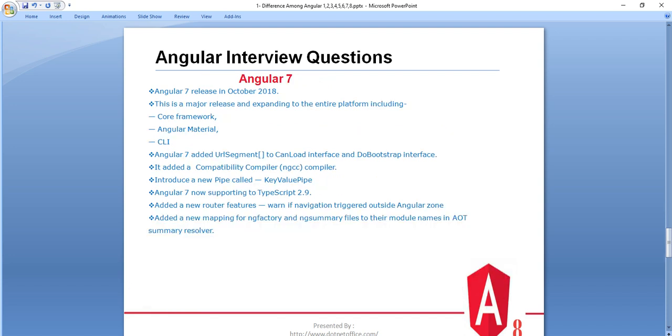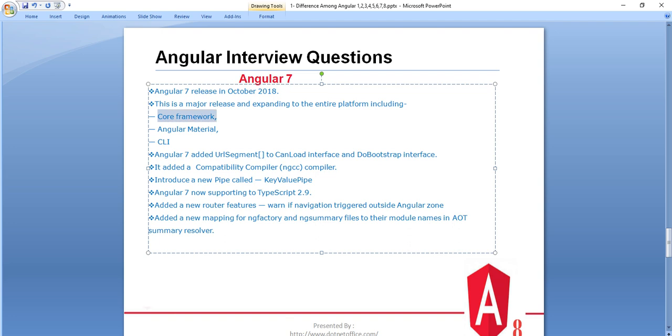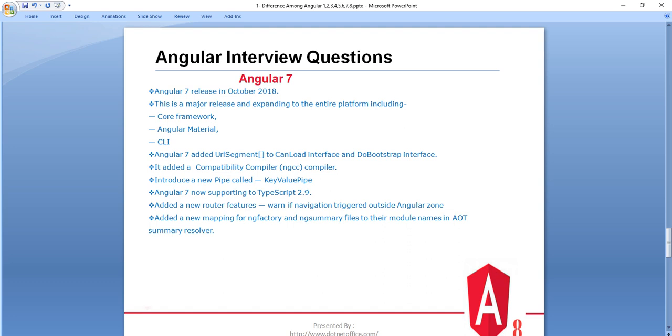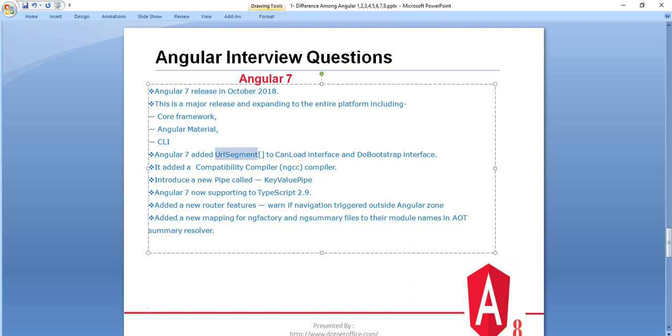And the next is Angular 7. Angular 7 was basically released in October 2018, and it was a major release expanding to the entire platform, including changes in the core framework. They made some modifications for Angular Material and the CLI. So they have done major changes for these things. Angular 7 added URL segment, CanLoad interface and DoBootstrap interface. So they have added all these interfaces basically, and it added a compatibility compiler, NGCC.